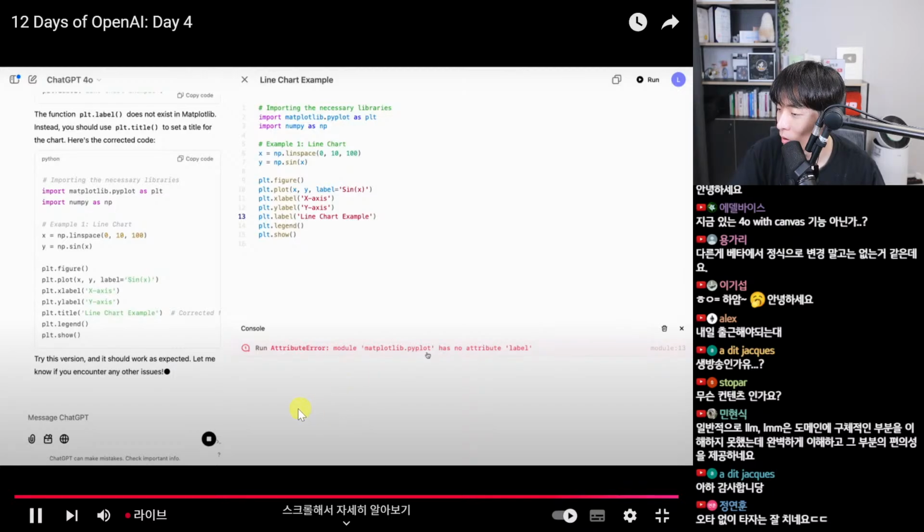Anything in the console is shown to ChatGPT. So ChatGPT sees this exception, and it actually leaves a comment on it. And it looks like this corroborates what ChatGPT expected in the chat. Label is not a valid function in matplotlib. You might likely use title instead. This is great. I feel like I'm always trying to learn new libraries, and this is exactly the kind of error